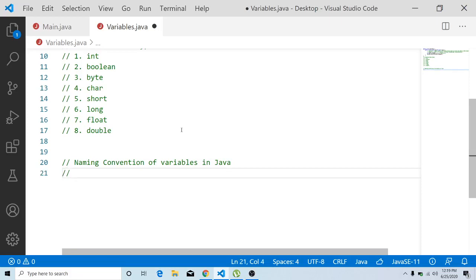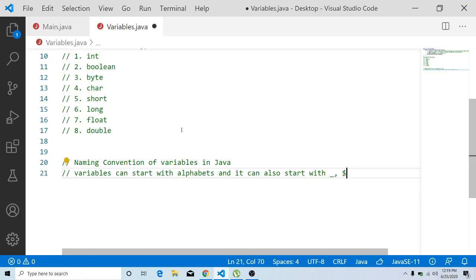The very first thing is that variables in Java can start with characters, that is alphabets. It can start with alphabets, either lowercase or uppercase, and it can also start with underscore, or otherwise it can also start with a dollar sign.